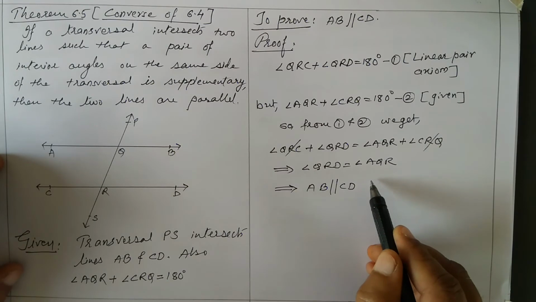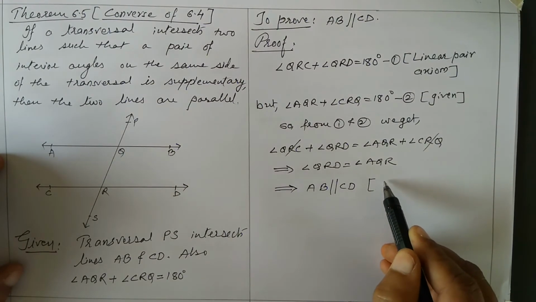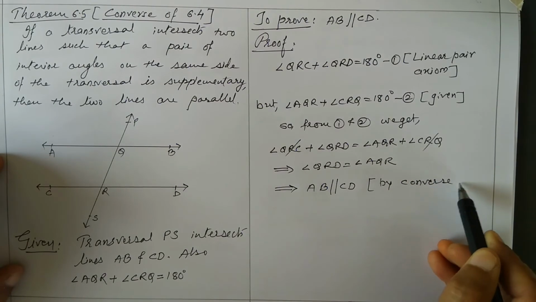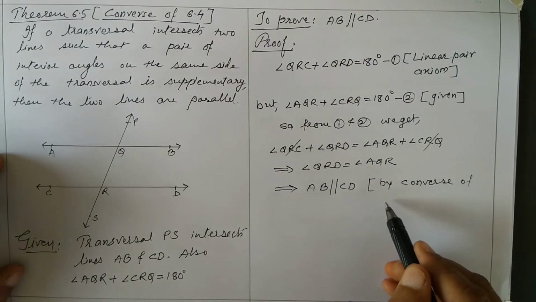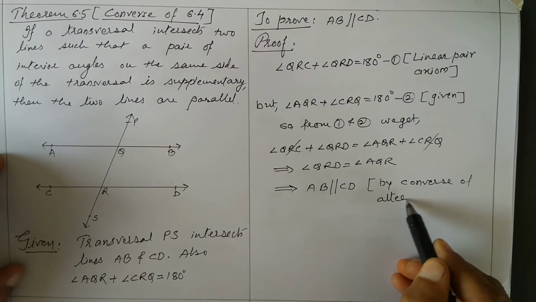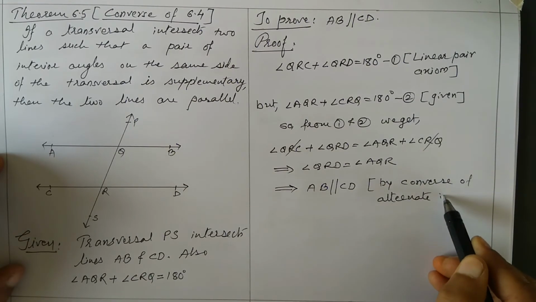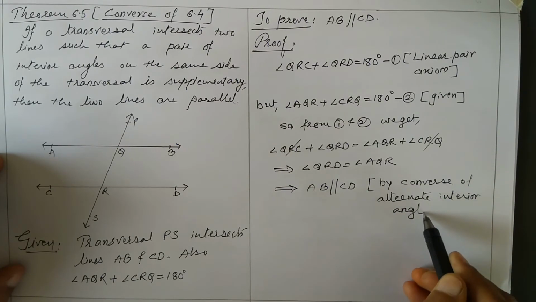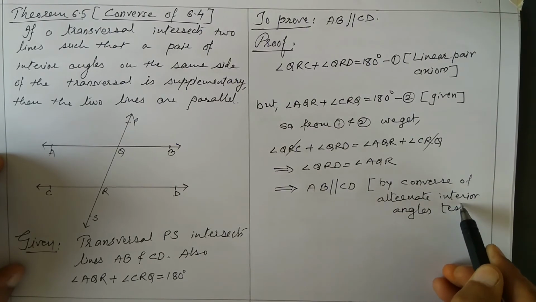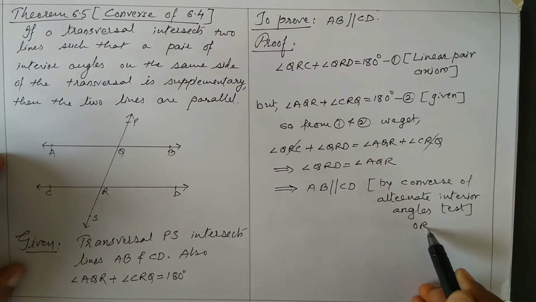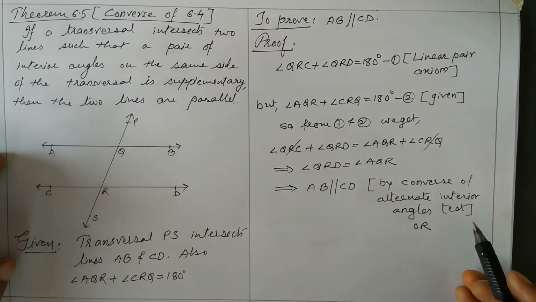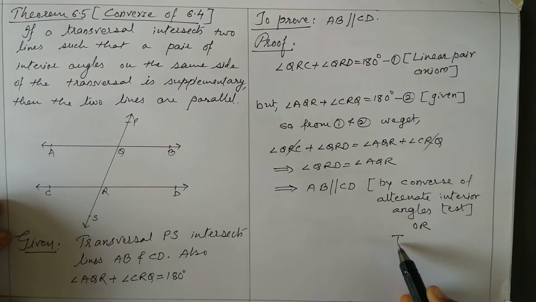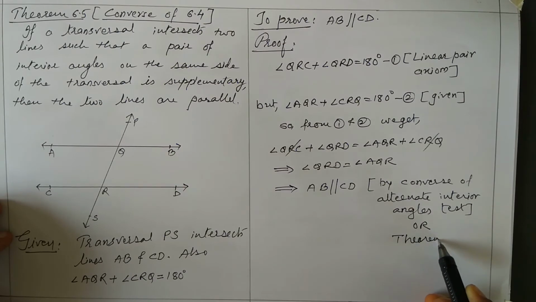So reason you can write here, by converse of alternate interior angles test, or you can write theorem 6.4, but better to write in words.